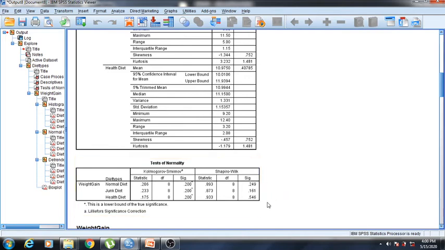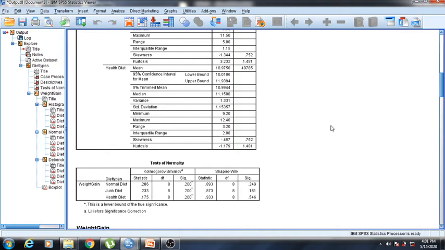We know the rule. What is the rule of normality? If the significance value of the Shapiro-Wilk test is greater than 0.05, then the data are normally distributed. For the normal diet it is 0.249, junk diet 0.161, health diet 0.546. So all the significance values are greater than 0.05. So all our subpopulations are normally distributed with this dependent variable.